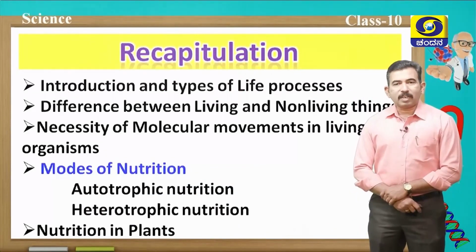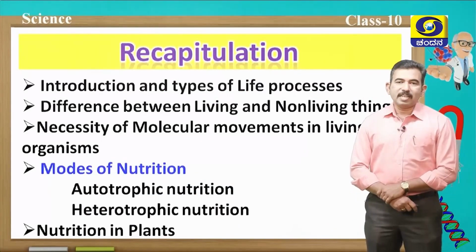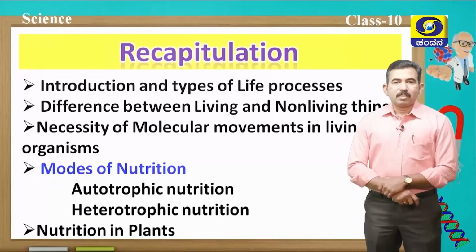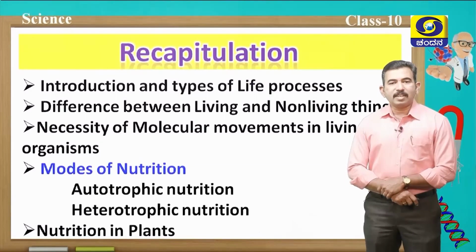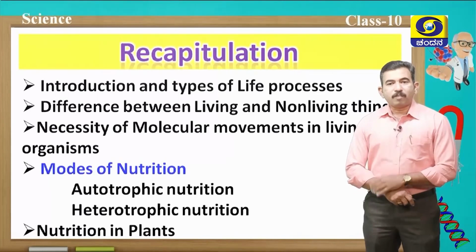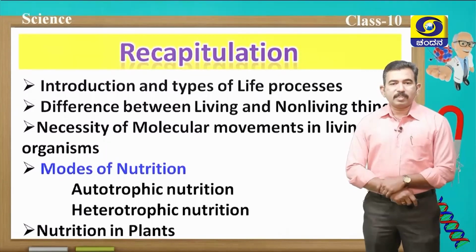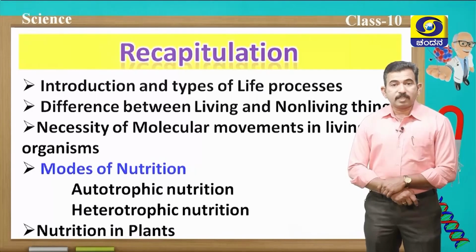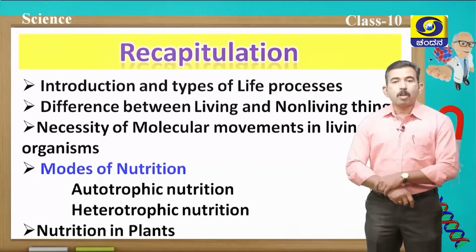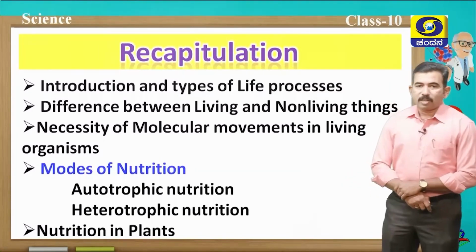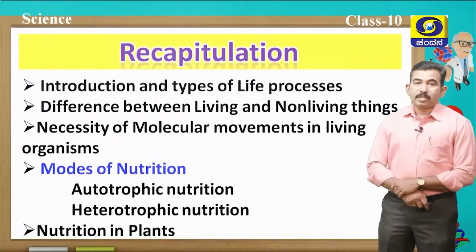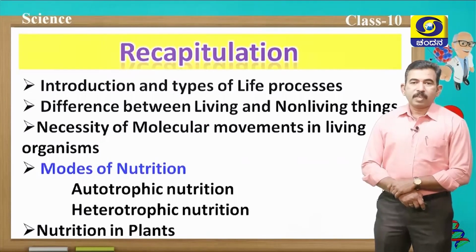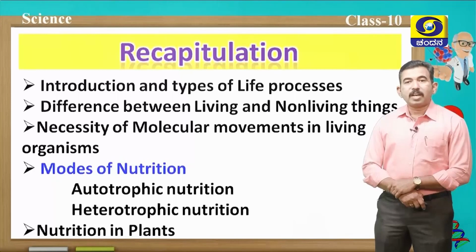Now let us recall what we have studied in the last part. Students, last class we studied the introduction and types of life processes, the difference between living and non-living things, and we also discussed the necessity of molecular movements in living organisms, and modes of nutrition. In that, we discussed autotrophic nutrition and heterotrophic nutrition.